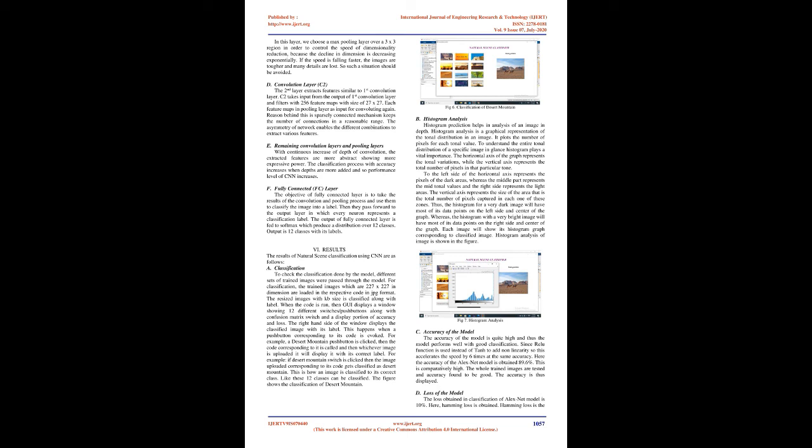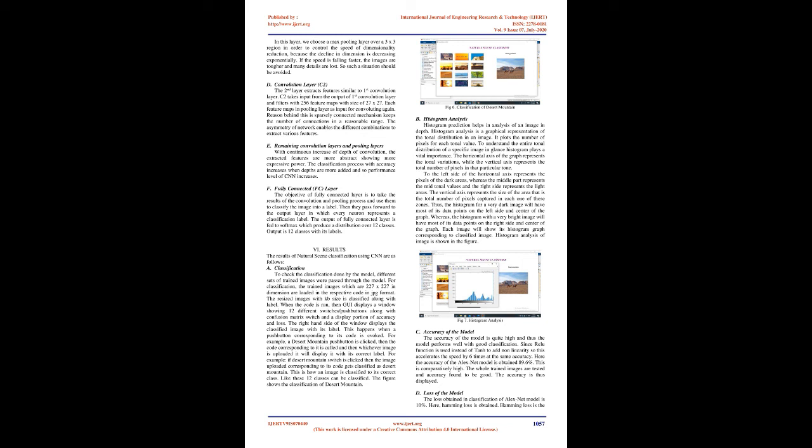Histogram prediction helps in analysis of an image in depth. Histogram analysis is a graphical representation of the tonal distribution in an image. It plots the number of pixels for each tonal value. To understand the entire tonal distribution of a specific image at a glance, the histogram plays a vital role. The horizontal axis of the graph represents the tonal variations, while the vertical axis represents the total number of pixels